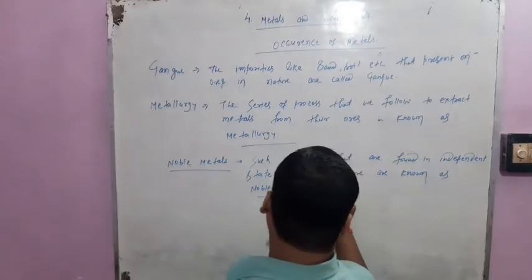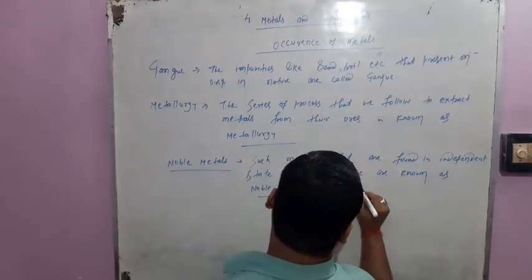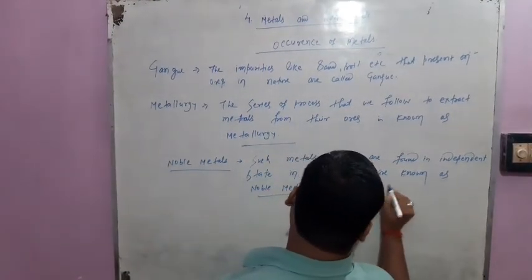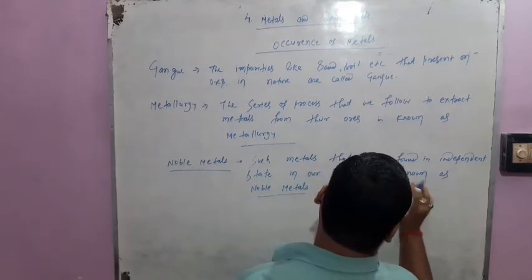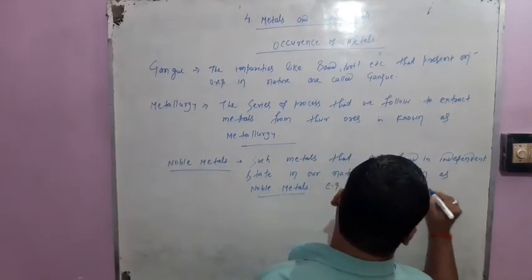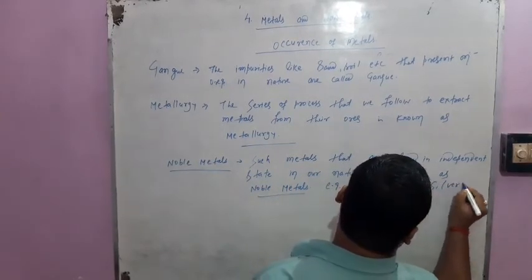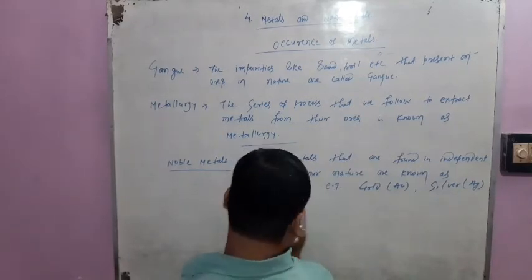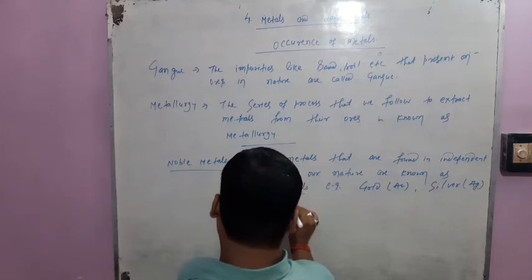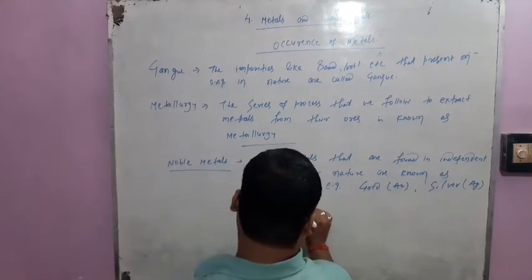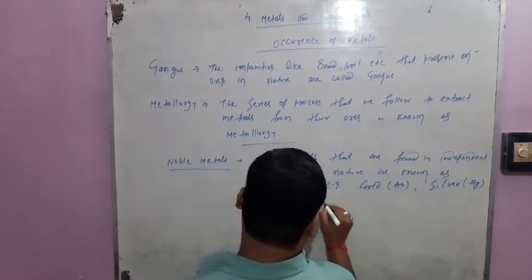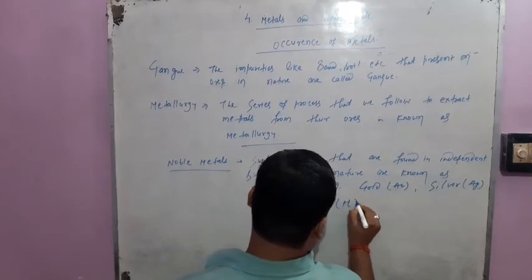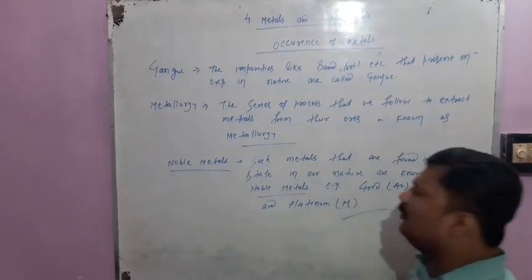Okay friends? For example, gold, silver, and platinum. These are some examples of noble metals.